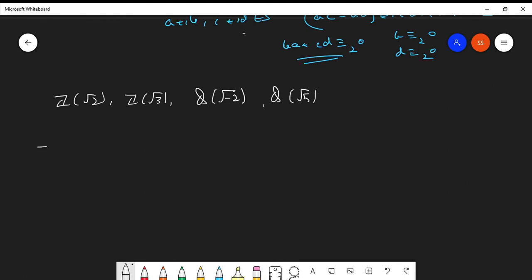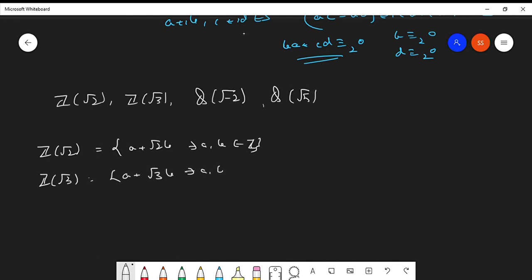What is Z[root 2]? Z[root 2] will be the set of the form a plus root 2 b such that a and b belong to the set of integers. What is Z[root 3]? Defined as the set of a plus root 3 b such that a and b belong to the set of integers.